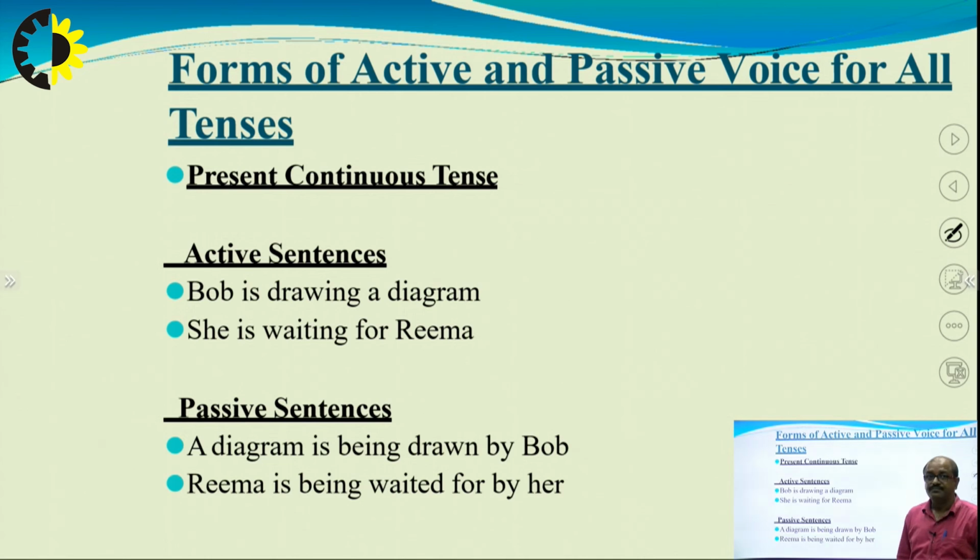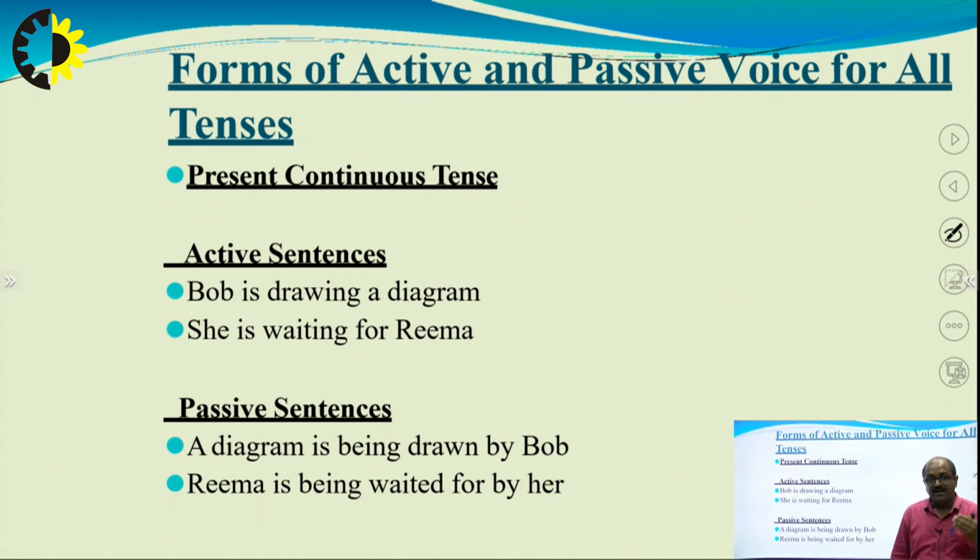Next, present continuous tense. The work is in present form, but it is continuing. So how does it play the role in active and passive? Let's take some example and understand in a better way. Bob is drawing a diagram. If I say Bob is drawing a diagram, the work is going on. Drawing means he is doing. The work is in continuous mode.